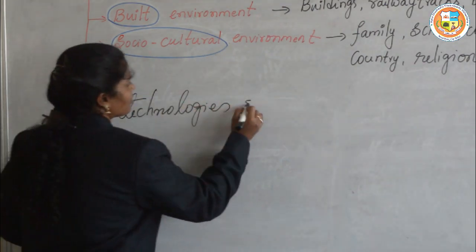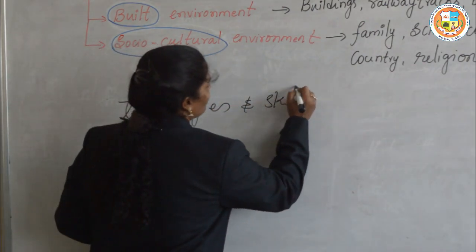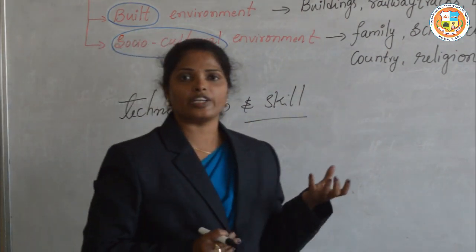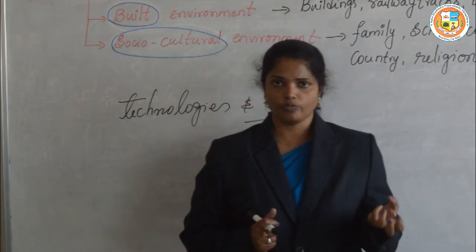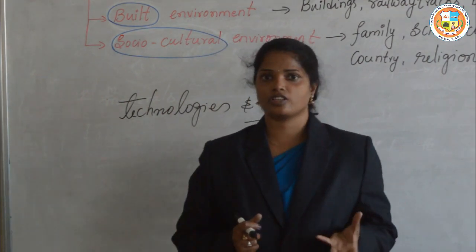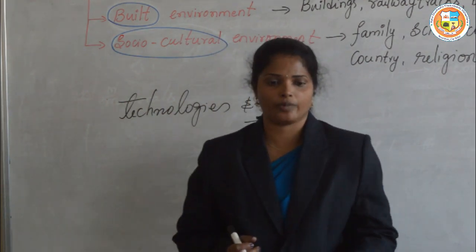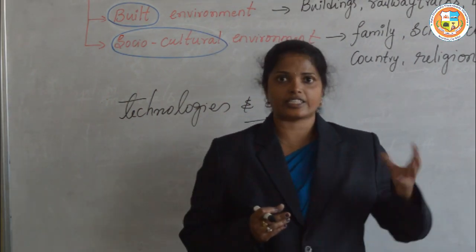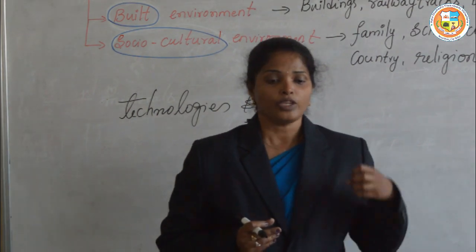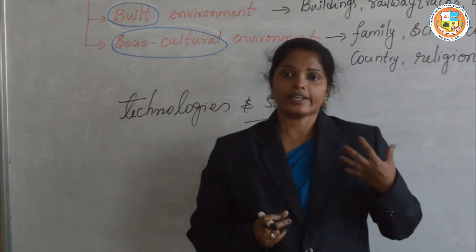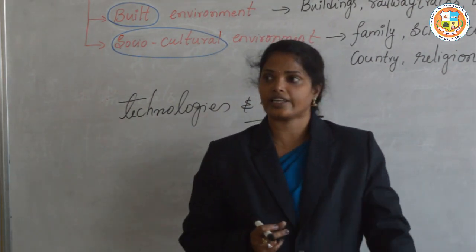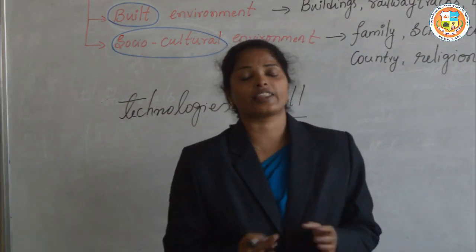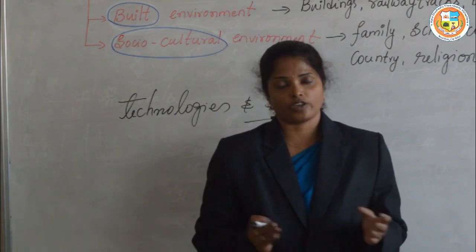They started changing the environment using technologies and skills. They have discovered many minerals and also invented machines. By this, as the population has increased and the demand for goods has increased, it resulted in rapid industrialization and mass production.